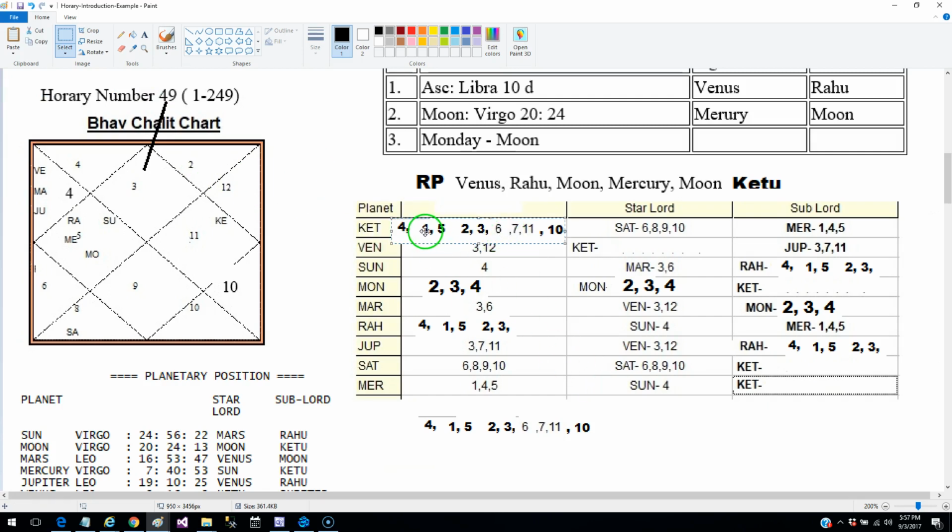Ketu is going to signify all these houses, and then again in the same way in the star lord column you are going to put these values, and in the sublord repeat the same thing.